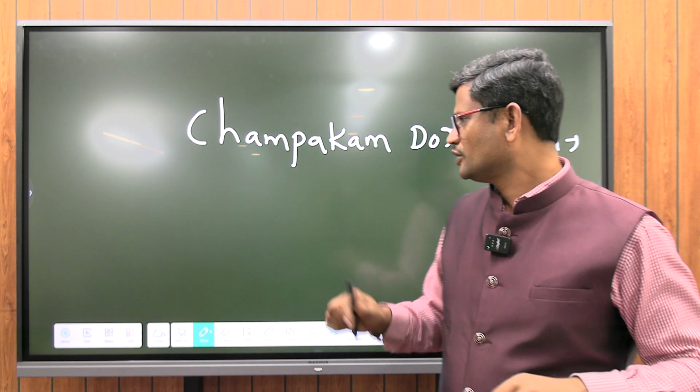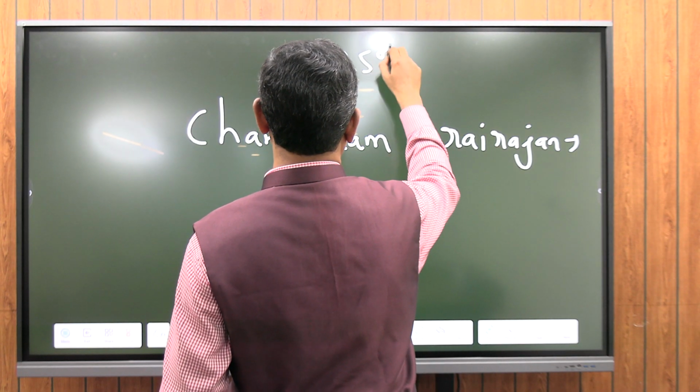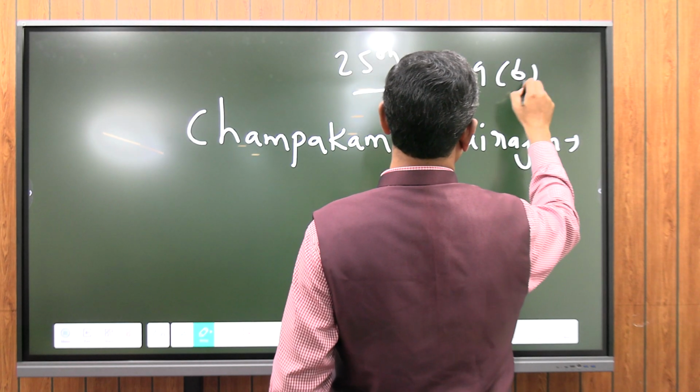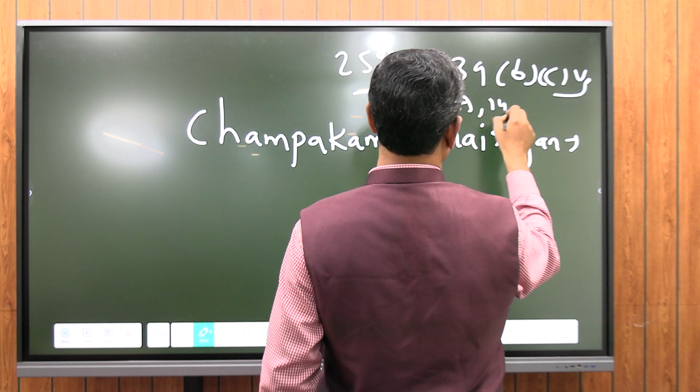So here, if you remember, there is one important amendment, the 25th Constitutional Amendment. It said, for implementing 39B and C, versus Article 14, Article 19.